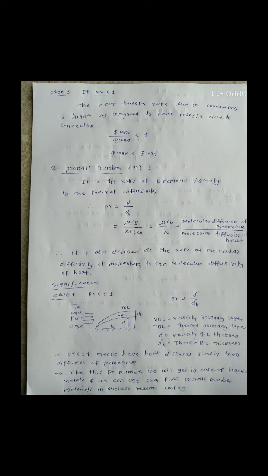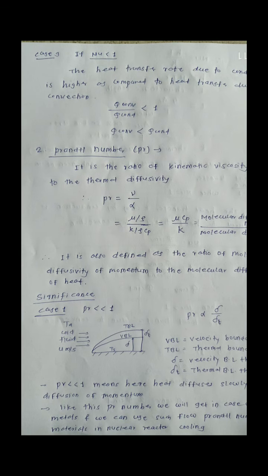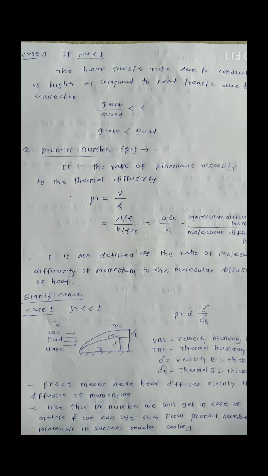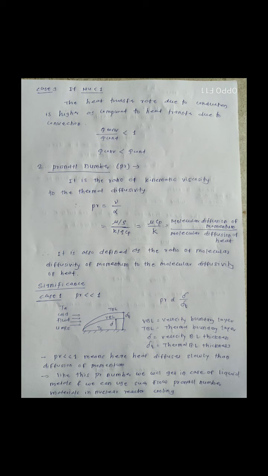What is meant by Prandtl number? It is the ratio of kinematic viscosity to thermal diffusivity. So Prandtl number is equal to nu upon alpha. What is the formula for Prandtl number? That is mu Cp by K. What is another definition for the Prandtl number? It is the ratio of molecular diffusion of momentum to the molecular diffusion of heat.